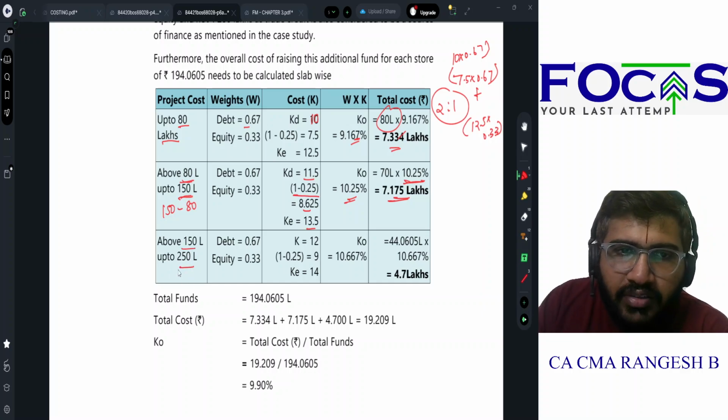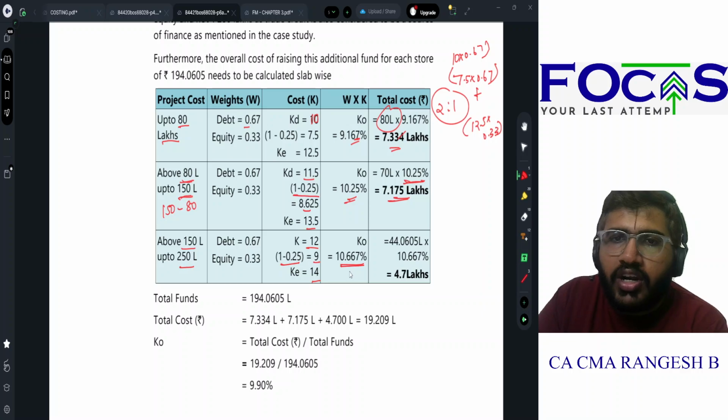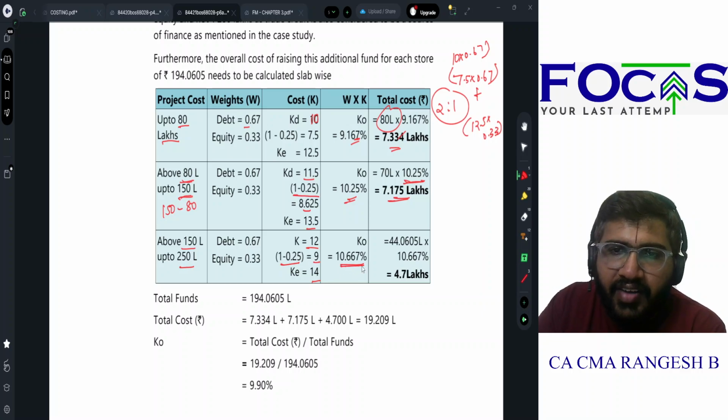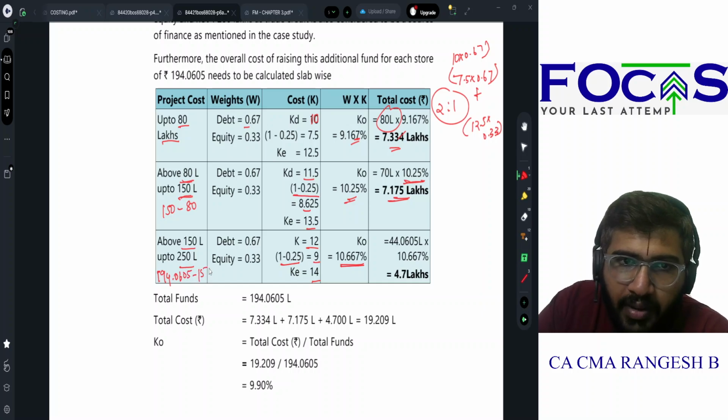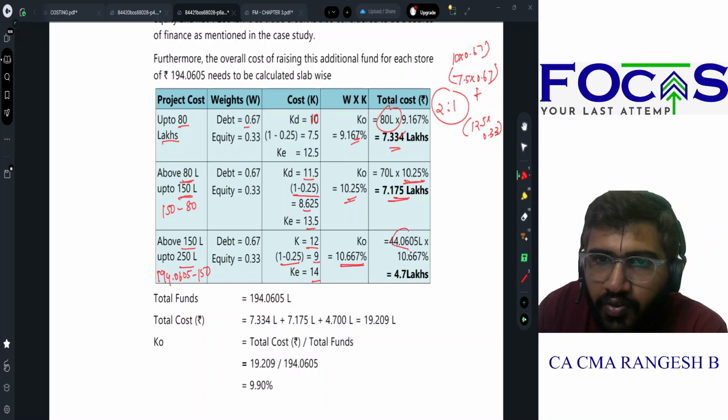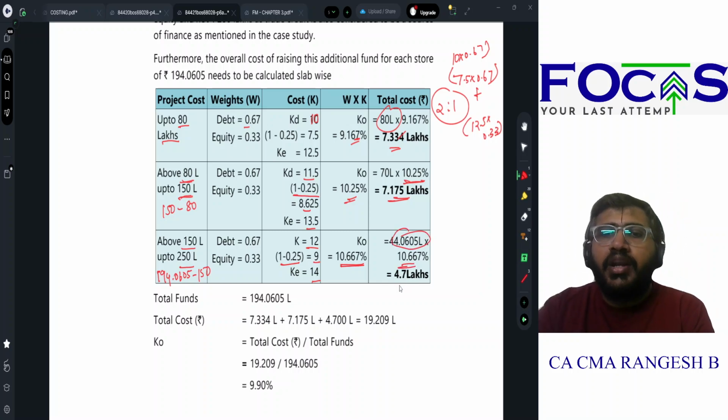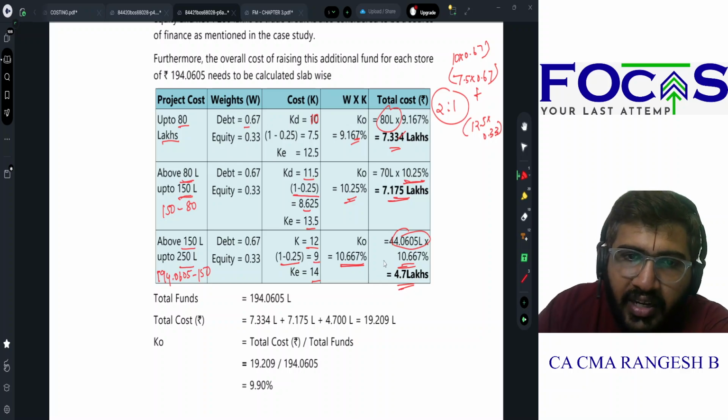150-ல இருந்து 250 lakhs வரைக்கும். It is 12% into 1 minus 0.25, 9. Equity is 14. So cost of overall capital is 10.667, weighted average cost of capital. ஆனா 250 minus 150 போடக்கூடாது. எவ்வளவுதான் போடணும்? 194.0605 minus 150, which is 44.0605 into 10.667 gives you 4.7 lakhs.